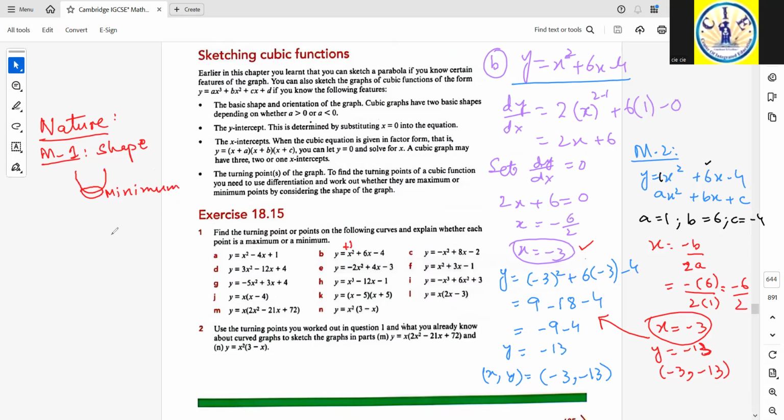So this is how you can do it. And for method 2, we had the first derivative to be 2x plus 6. Now we take its second derivative, d2y divided by dx squared, that is 2 times 1 plus 0, that is 2. So as was the case in part A, this second derivative is all the time greater than 0. So that is an indication that it would generate a minimum point.